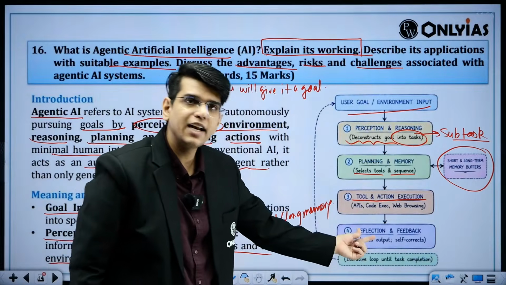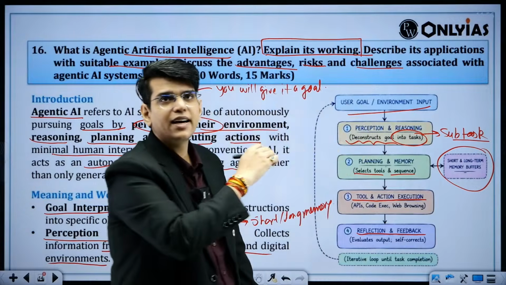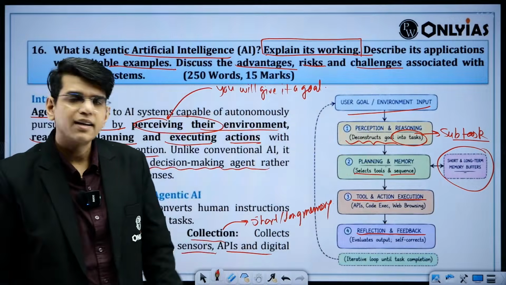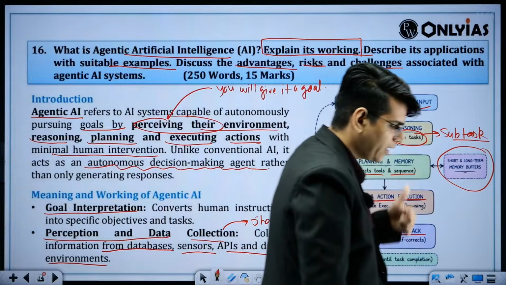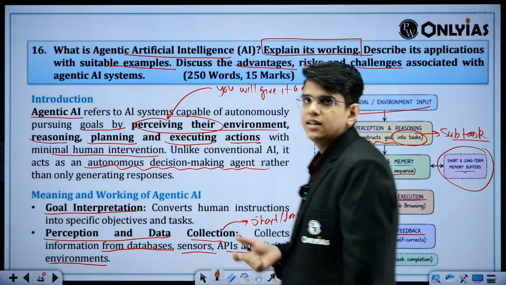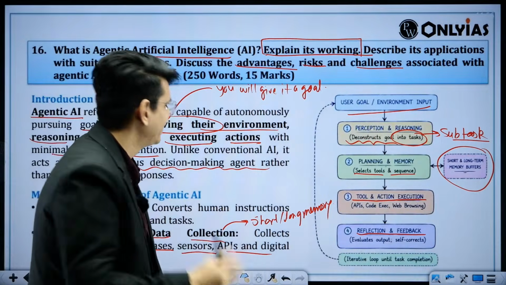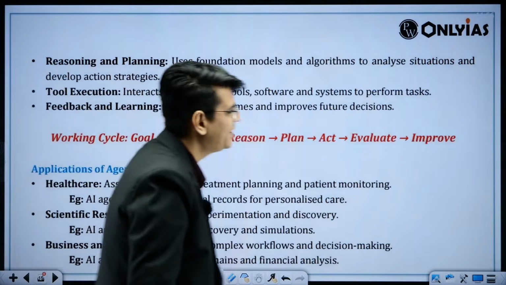After that, reflection and feedback. If the goal is not achieved, it will go back to the planning phase. Again, it will try to get to the goal. It can repeat these things on its own, and it will keep on improving in doing the task that you give it. This is agentic AI.